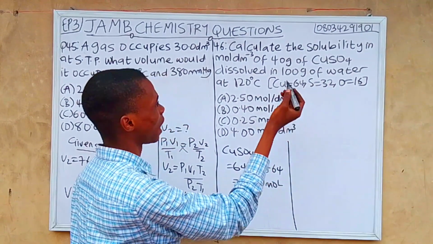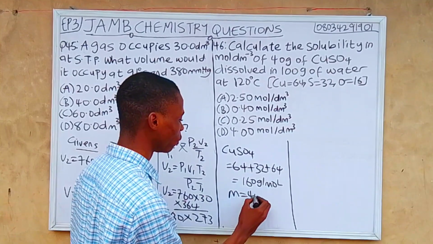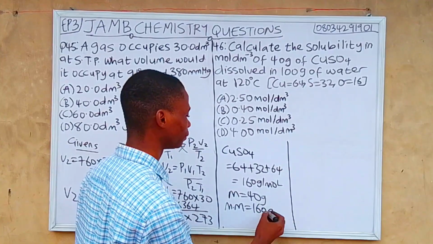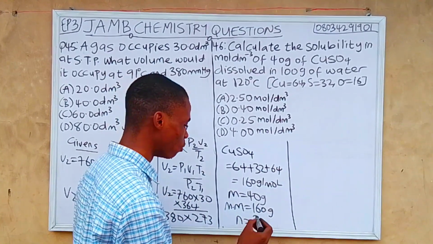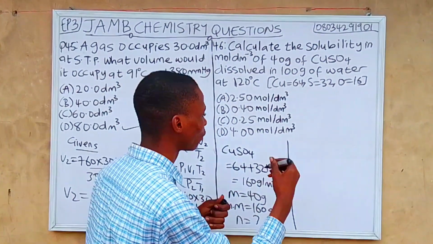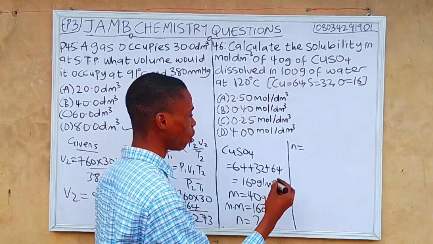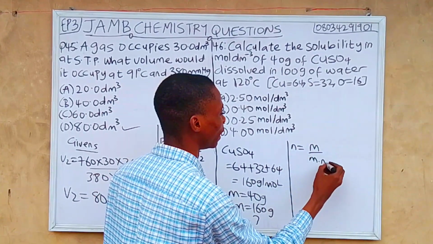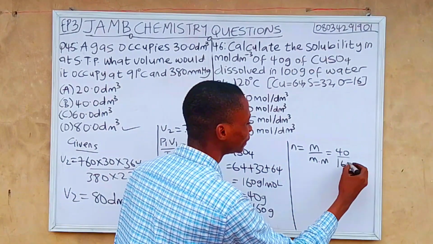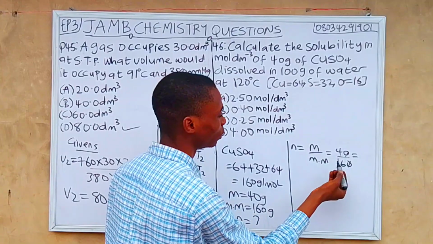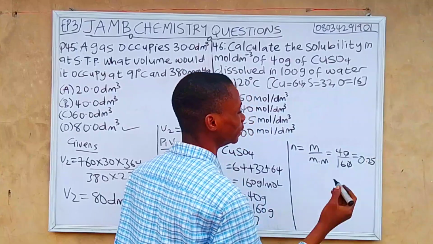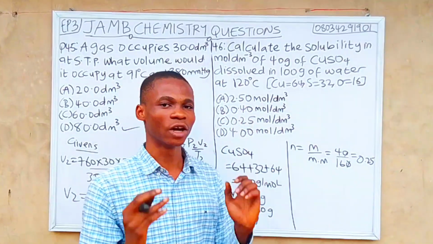We already know our mass. Our mass is 40 grams, and our molar mass is 160 grams. We don't know our number of mole. The next thing to do is to calculate the number of mole. Our number of mole equals mass over molar mass. Our mass is 40 and our molar mass is 160. Zero cancels zero. 4 divided by 16 is 0.25. So our number of mole is 0.25.